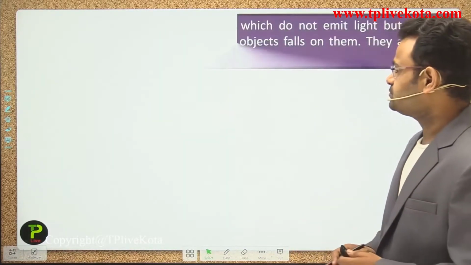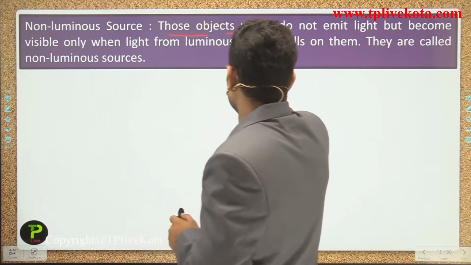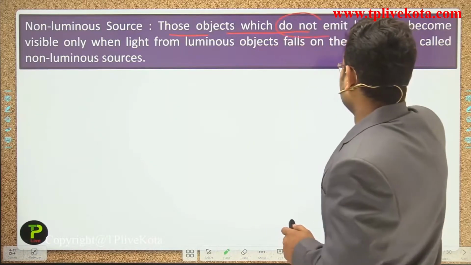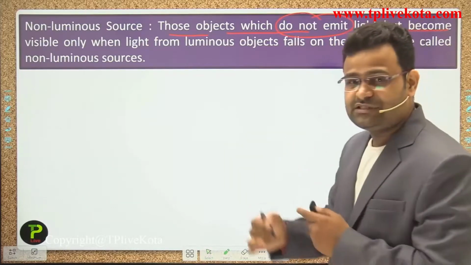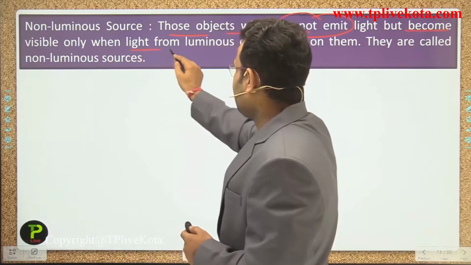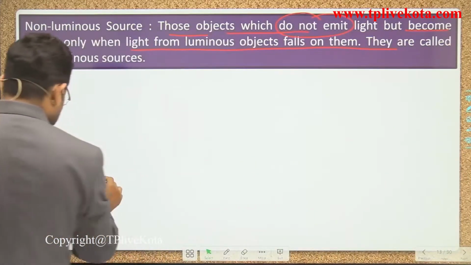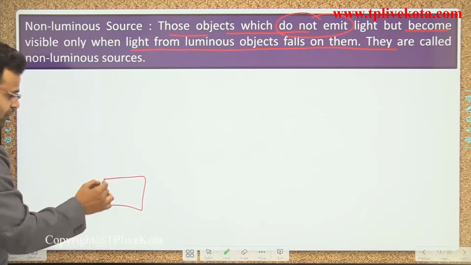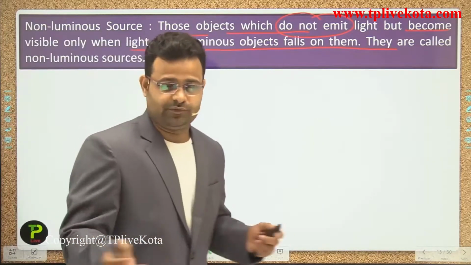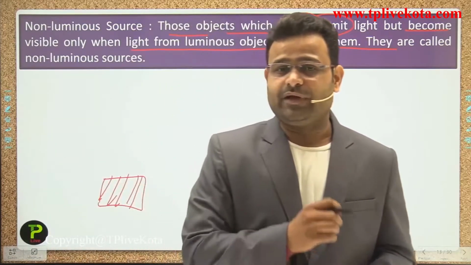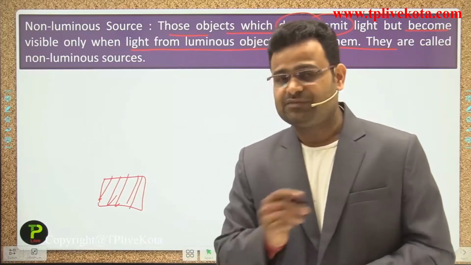Next one is non-luminous sources. Those objects which do not emit light, but are visible only when light from a luminous source falls on them. Let's suppose we consider wood, guys. If you turn off all the lights in our room, what happens? The wood is not visible. But if any type of light is incident on that wood, guys, that time it is visible.